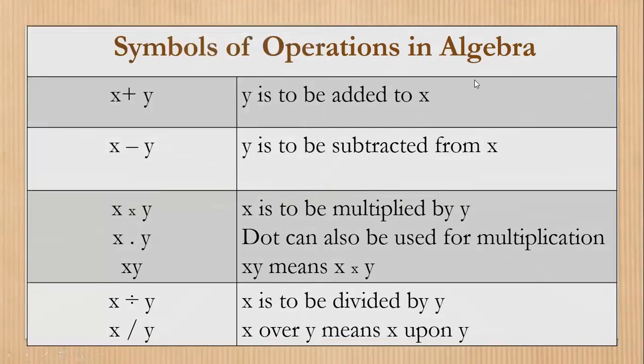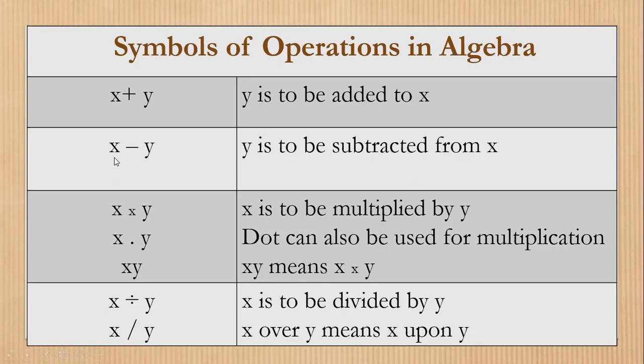Now, symbols of operation in algebra. If I want to add two variables, I can say X plus Y. These two letters are called variables. I can say Y is to be added to X. If X minus Y is there, I say Y is to be subtracted from X. Just remember this: Y is subtracted from X.